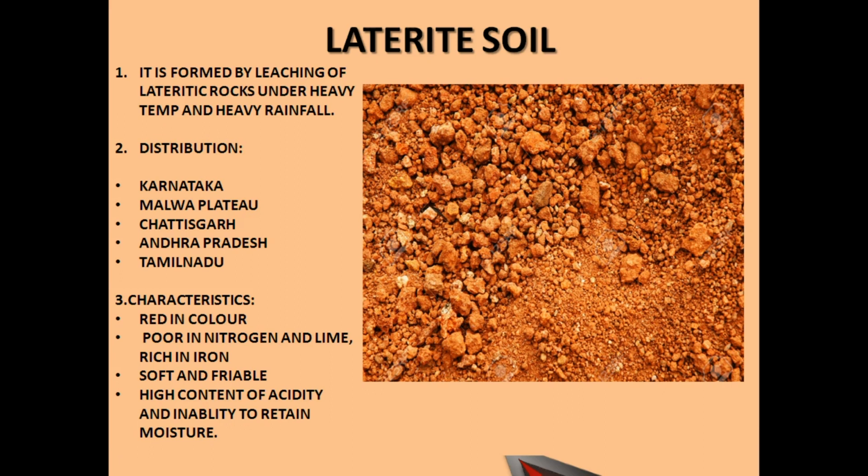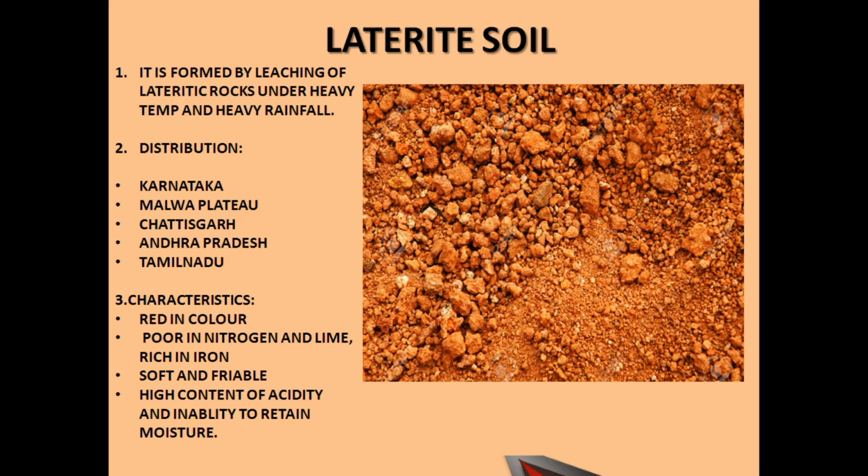So what crops can be grown over here? This soil is highly acidic and has a very poor moisture retaining capacity. Still, cashew and tapioca, tea, coffee and rubber grow well on it. It is unsuitable for growing any other cereals or pulses.